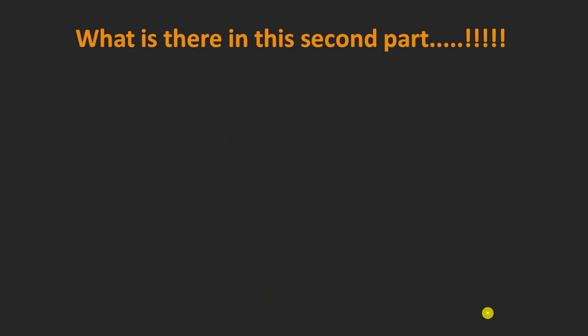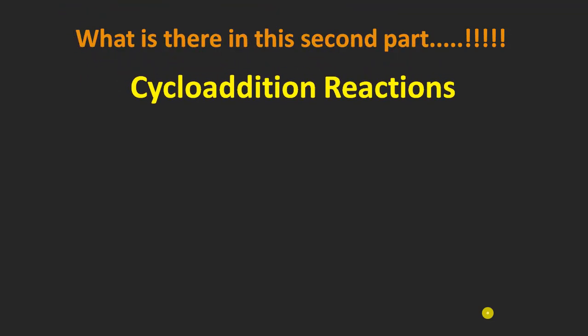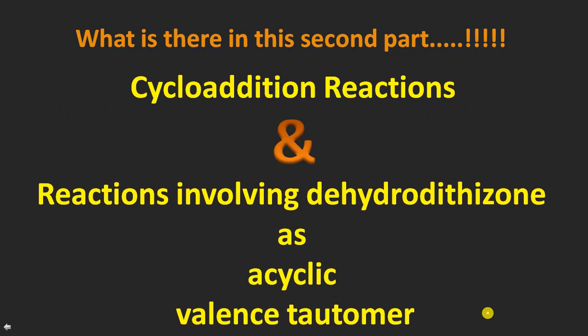So basically, we will be continuing with the chemical reactivity. After alkylation and thermal rearrangement, we will be talking about two other chemical reactions. The first one will be the cycloaddition reaction, and the second one will be the reactions involving dihydrodithiazone as a cyclic valence tautomer, right? And if you remember in the previous lecture, I have also described what is this